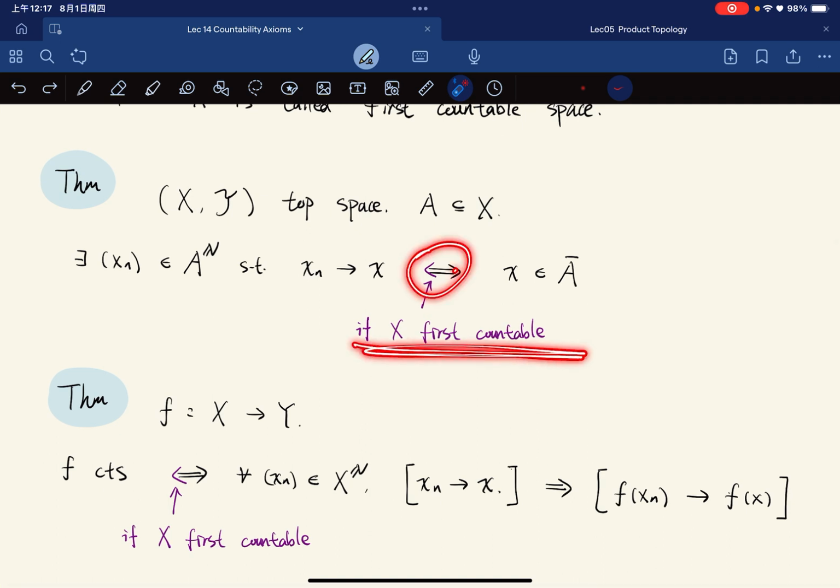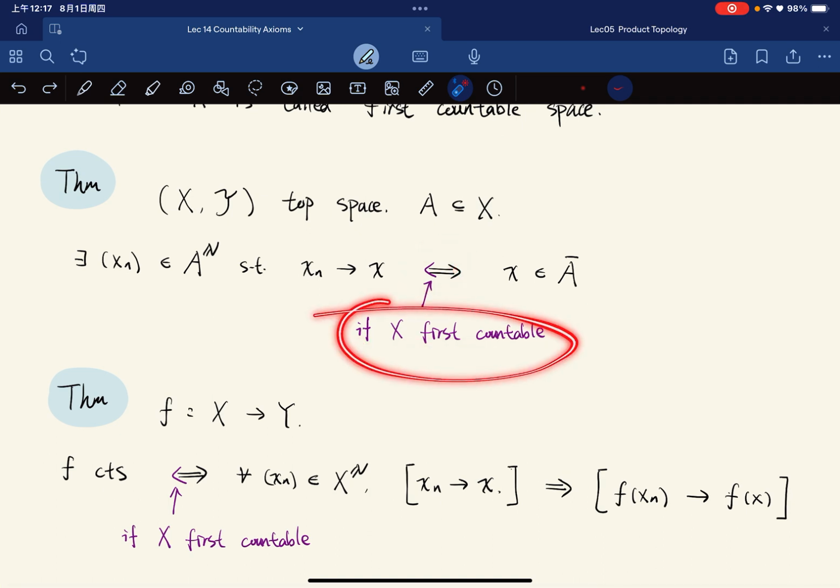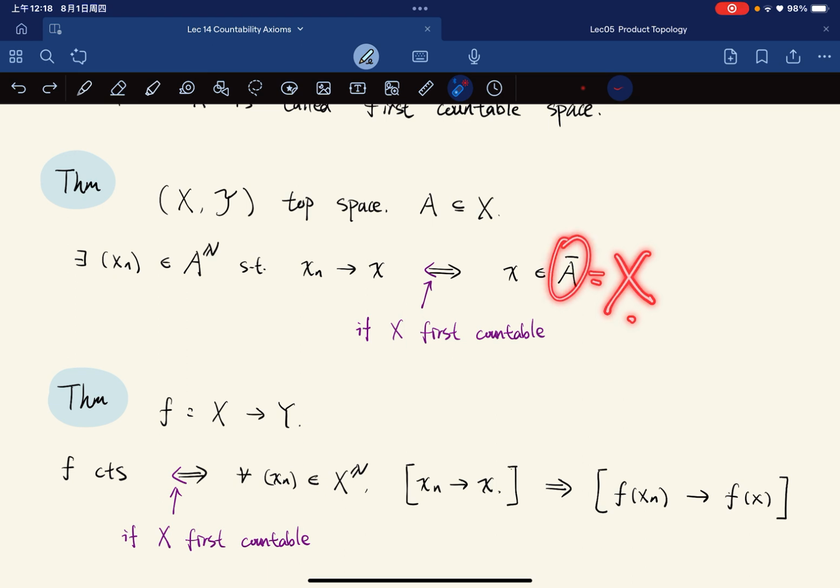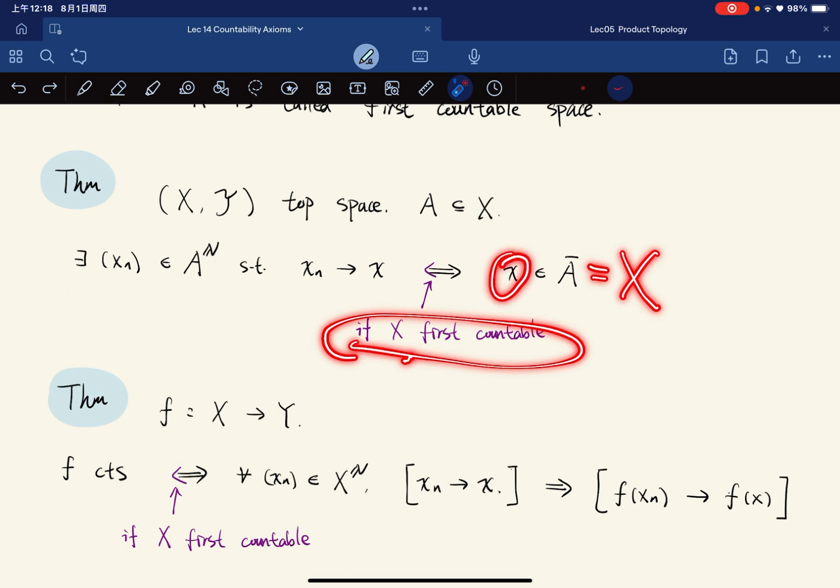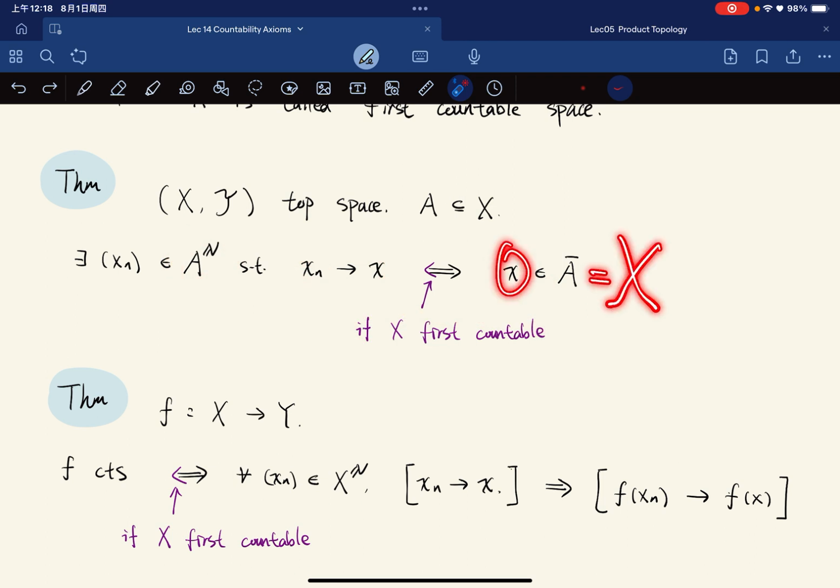If X is first countable and A is dense in X, meaning the closure of A is equal to X, then any point in X has a sequence that converges to it, and the sequence is in A. So this is what we mean by dense: for any point in the big space, there exists a sequence from the small subset such that x_n converges to x.